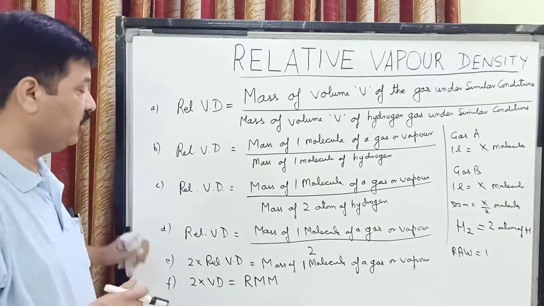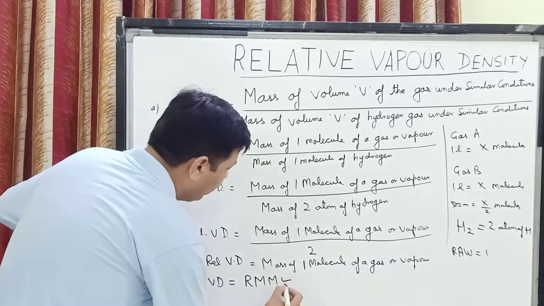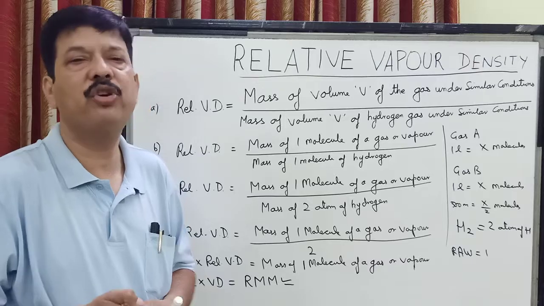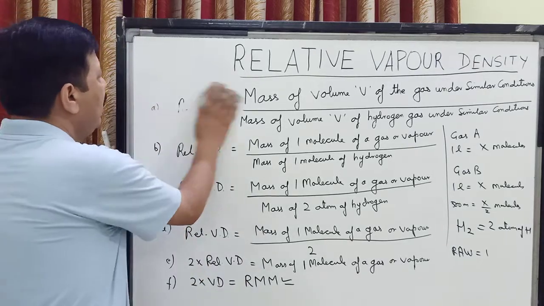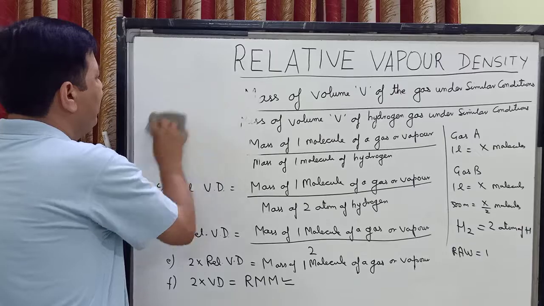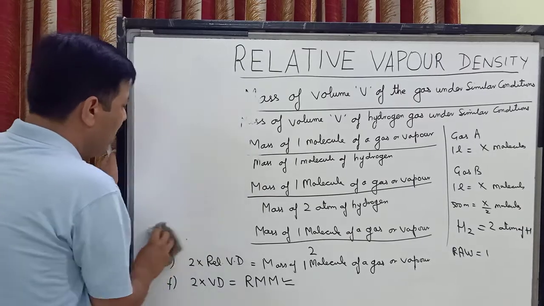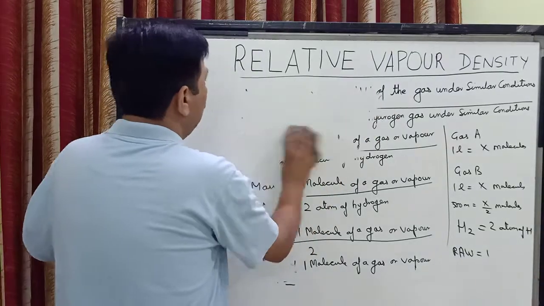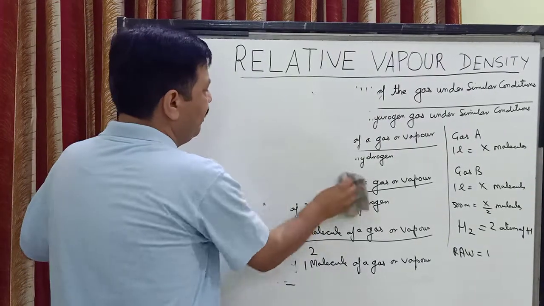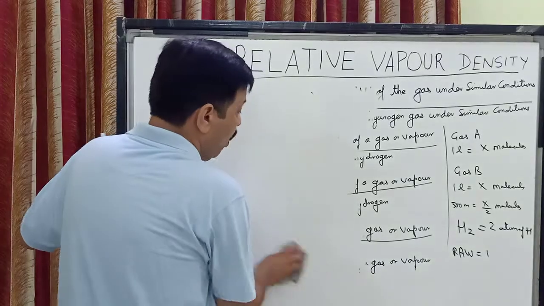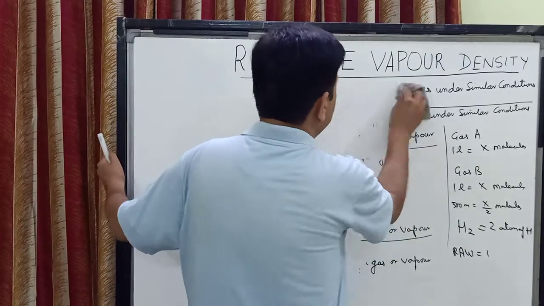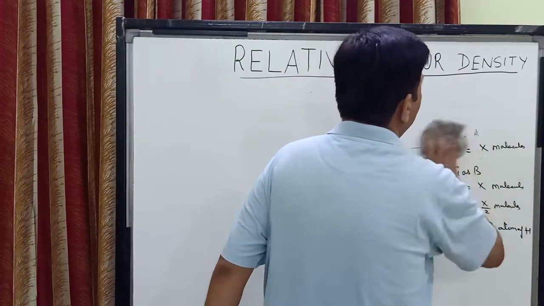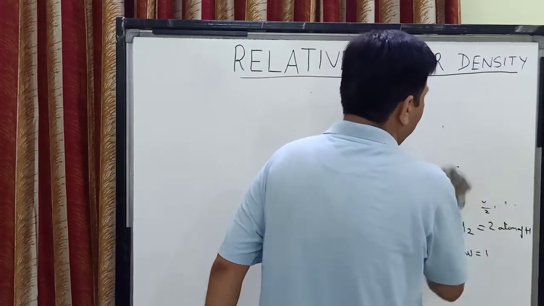So this equation, children, is very important when we are doing some questions on vapor density, and some questions are given also. So children, we'll see how we can find out the vapor density of a few of the gases, and the equation which we are going to use for calculating the vapor density or the molecular mass will be the last equation which we discussed, which is twice the vapor density is equal to relative molecular mass of a gas or a vapor.